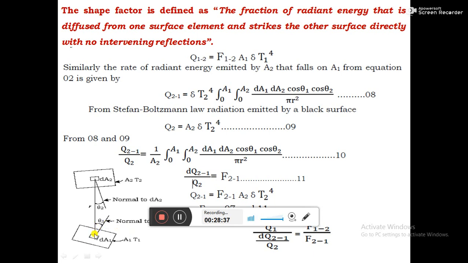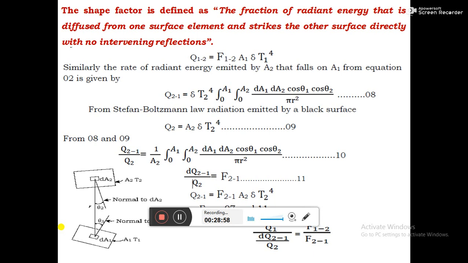All the radiation emitted by body 1 doesn't fall on body 2. The ratio of radiation which falls on body 2 to the total amount of radiation emitted by body 1 is called the shape factor.